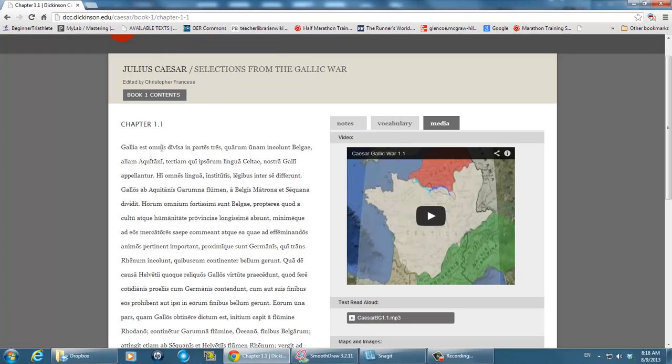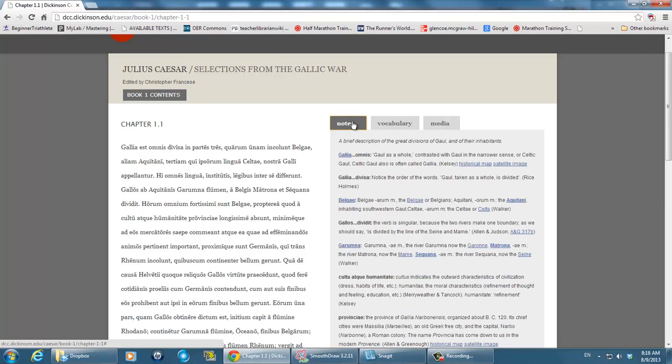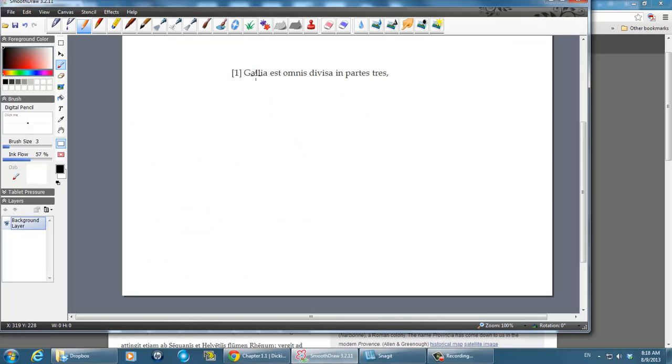Alright, now let's see if we can translate that, and we'll also look at some helpful notes here. So here we have Gallia est omnis divisa in partes tres. So we probably know most of these words here. So Gallia is Gaul, est is, omnis, all, whole, divisa, maybe we're not so sure, in partes, parts probably, in tres. Let's check something out here.